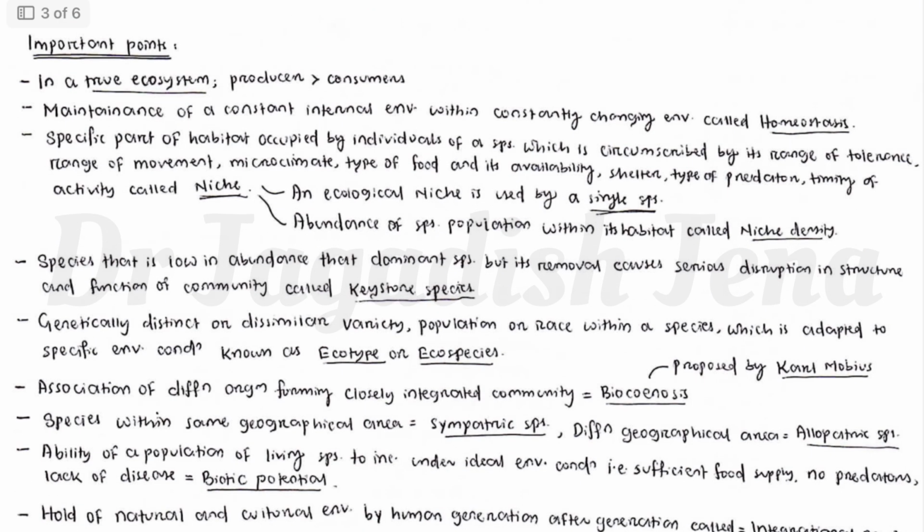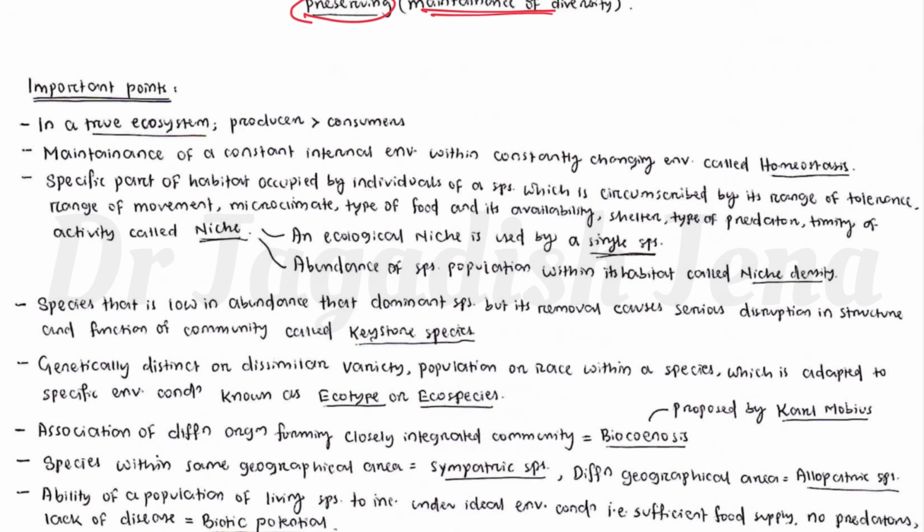Now let's discuss some important points and questions and answers that are constantly asked in different competitive exams. You can go through this. Basically, in a true ecosystem, the producer is always greater than the consumer. The number or biomass of producers is always greater than consumers in a true ecosystem. If the producer is less than the consumer, then the ecosystem is considered to be dead.